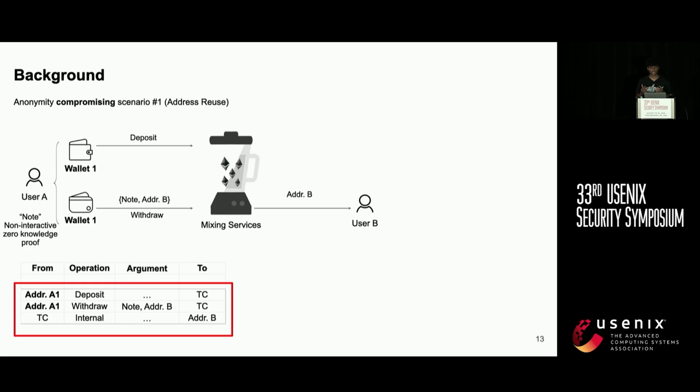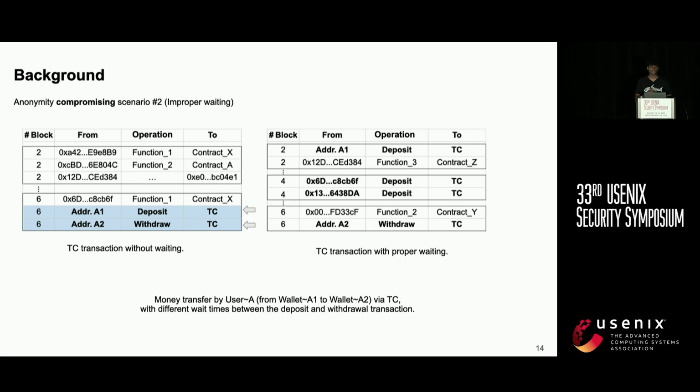Let's say you are a user and use the same address to perform the deposit and the withdraw actions. Regardless of how it's obfuscated, you can see it clearly belongs to a single user. Also, what if you didn't wait a significant amount of time? As you can see, there are not sufficient transactions between your deposit and withdrawal, and it's so easy to link that this belongs to a single user.